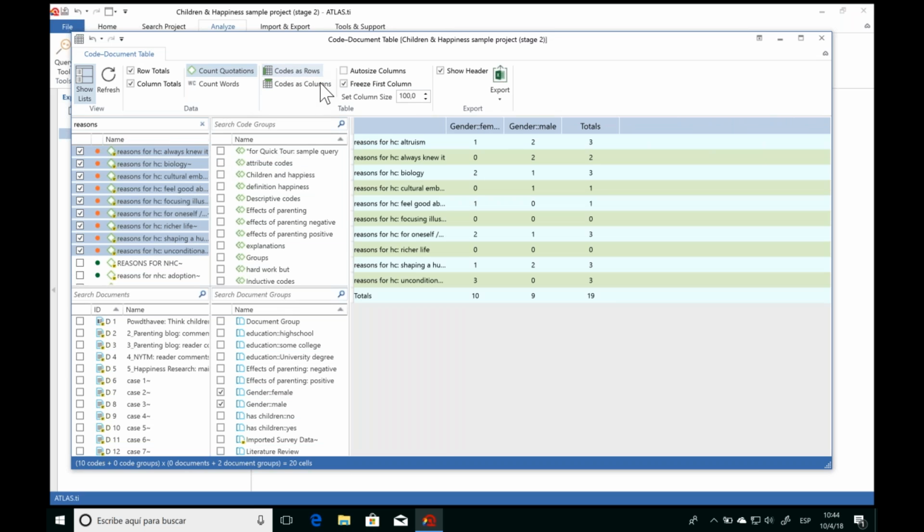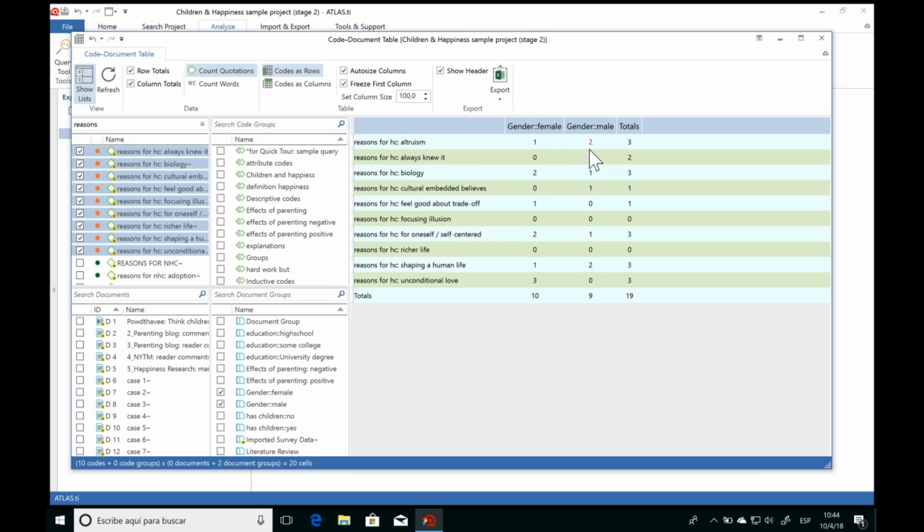I'll just go ahead and invert the order so that we can see everything well. And so what the table is showing us is that this code appears once in the documents in this group, and it appears twice in the documents in this group. We can also see the totals at the end. So how can we interpret this?